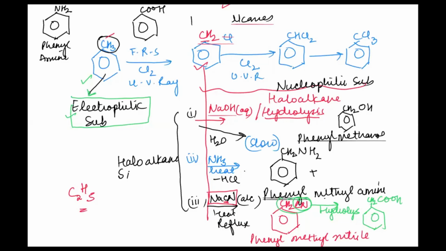Now let's have a quick recap. When we talk about methylbenzene, the first set of reactions take place because of the benzene ring. Because of the benzene ring, they will be undergoing electrophilic substitution reactions.